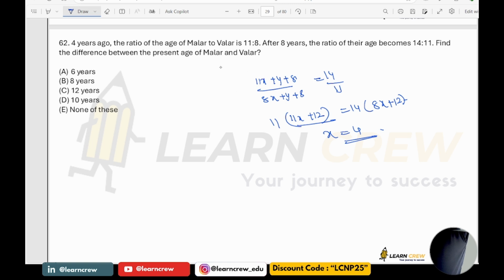The difference between two persons' ages will always be the same. So 11x minus 8x, 3x, is 12. So the answer is 12 years.